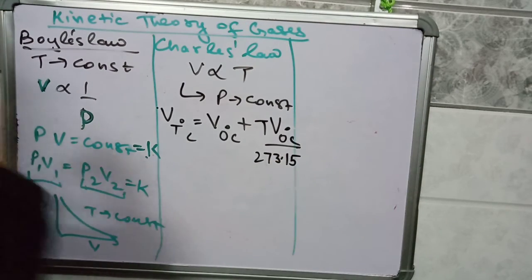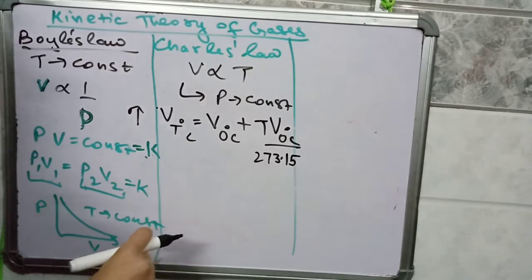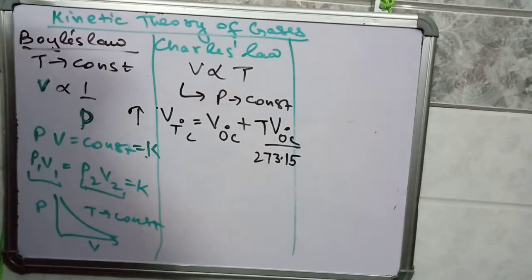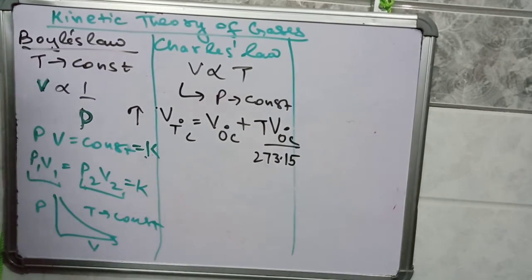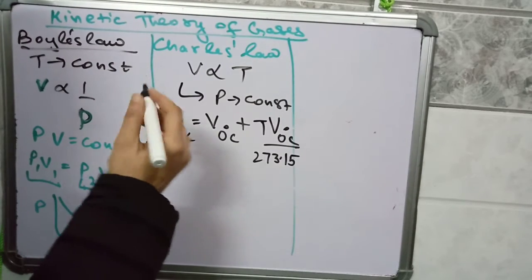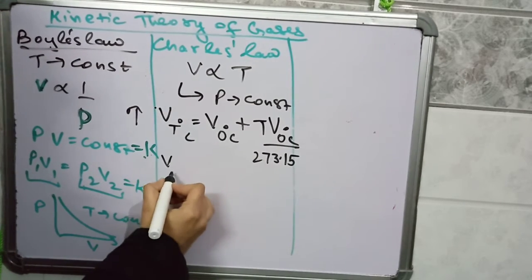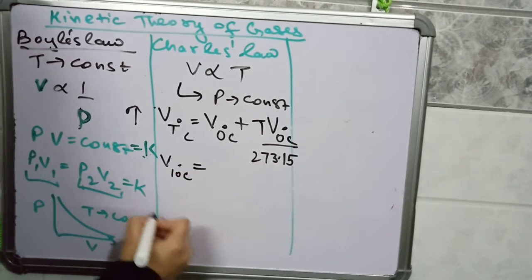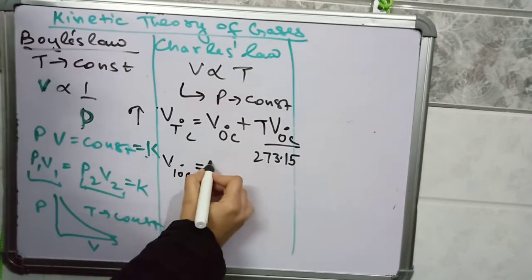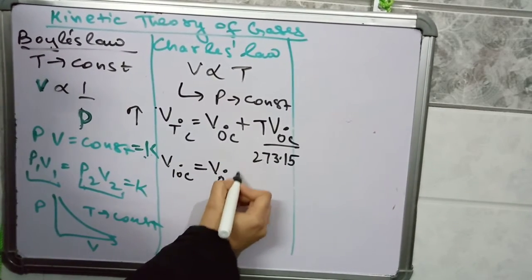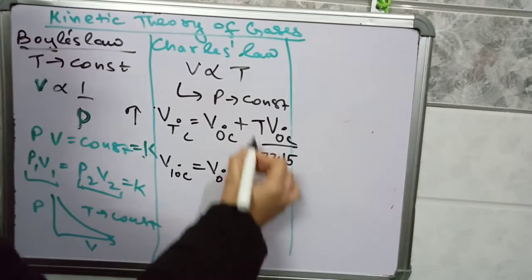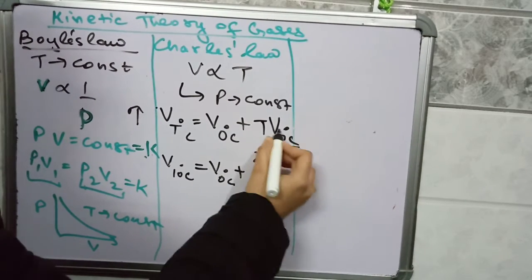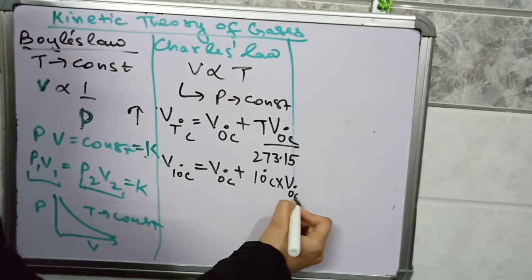With increase in temperature, volume of gas will increase. For example, to calculate the volume of gas at 10 degree Celsius, take the volume of gas at 0 degree Celsius, add 10 times the volume of gas at 0 degree Celsius divided by